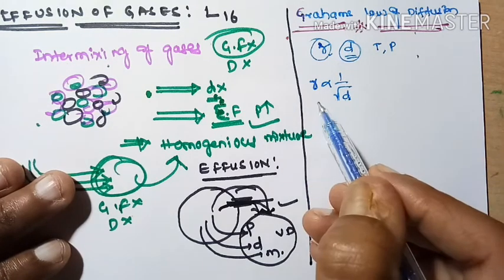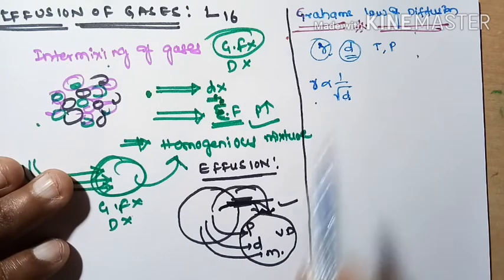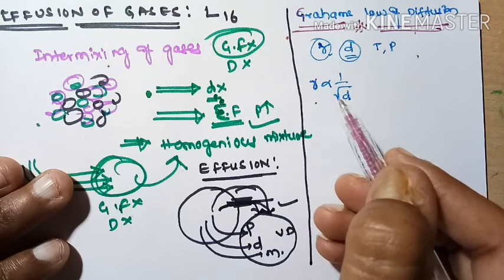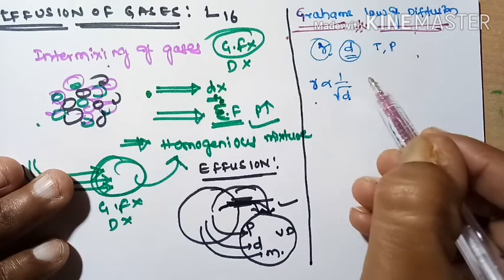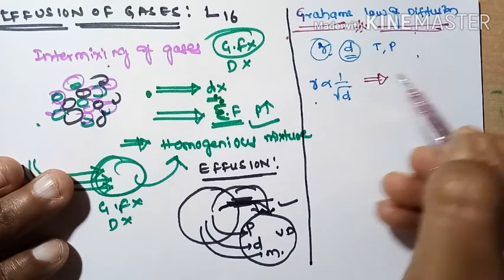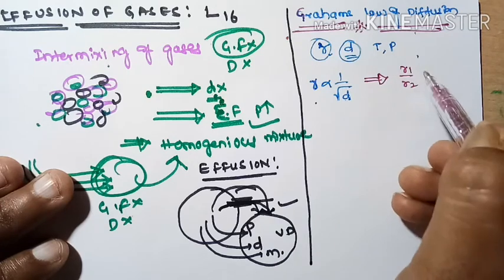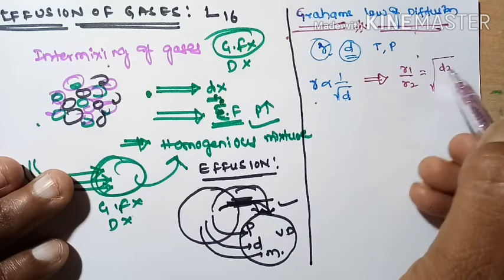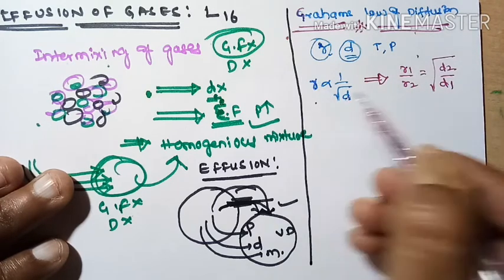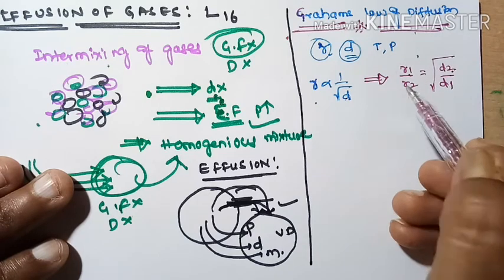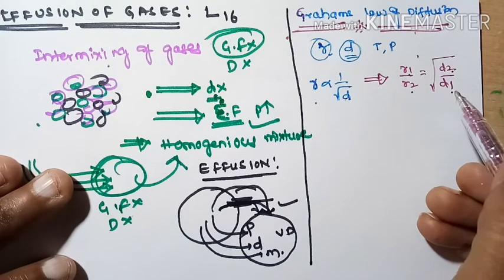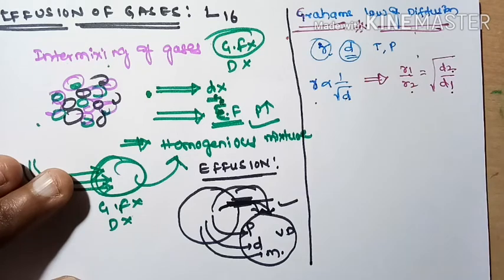Rate of diffusion of a gas is always inversely proportional to the square root of density. Inverse means 1 by square root of density at constant temperature and pressure. So we can write R1 by R2 is equal to under root D2 by D1. Inverse relation: where 1 is there, we get 2, and where 2 is there, we get 1.